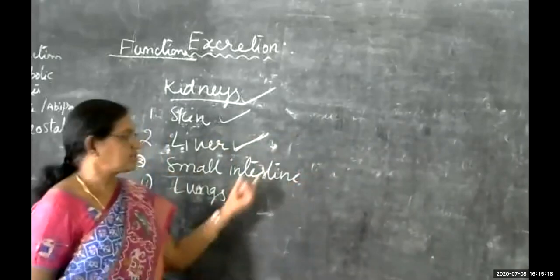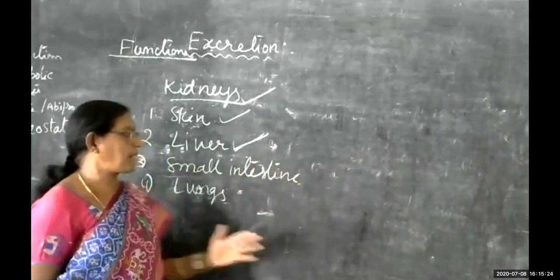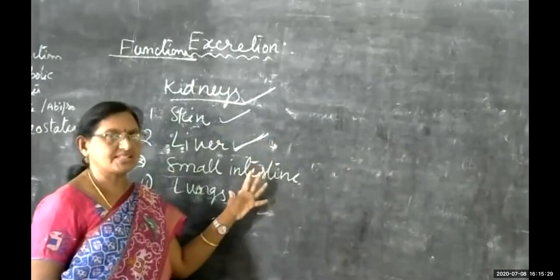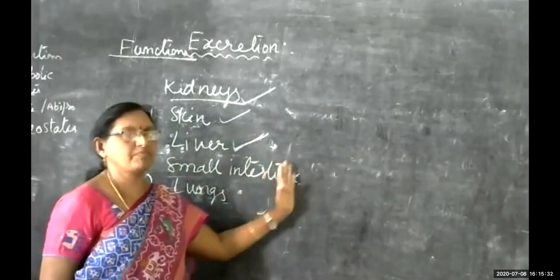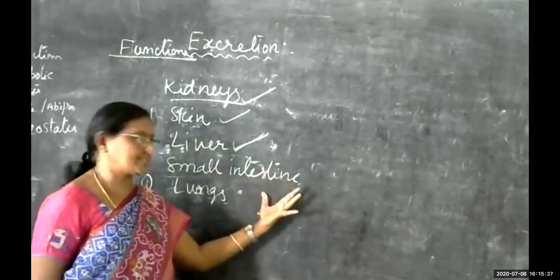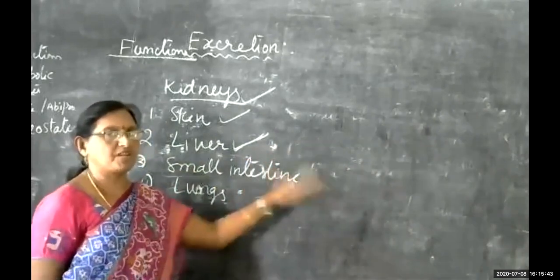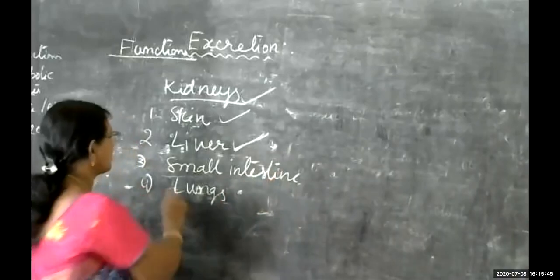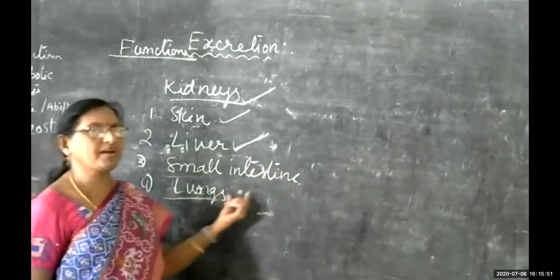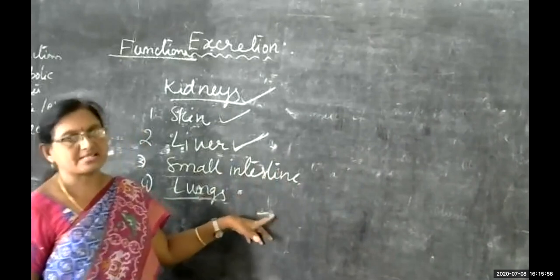And the small intestine also. At the colon, the unwanted material and undigested particles accumulate and are pushed into the large intestine, and by wave-like movement they are eliminated from our body in the form of fecal material, or stools. So the small intestine also acts as an excretory organ for elimination of unwanted materials. And the lungs: just now we discussed carbon dioxide, which after oxygenation is eliminated from our body through the respiratory tract.